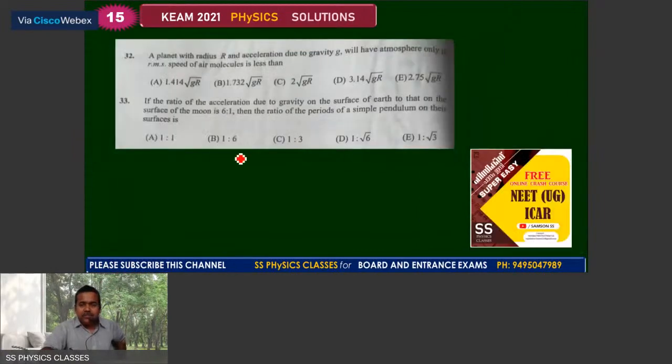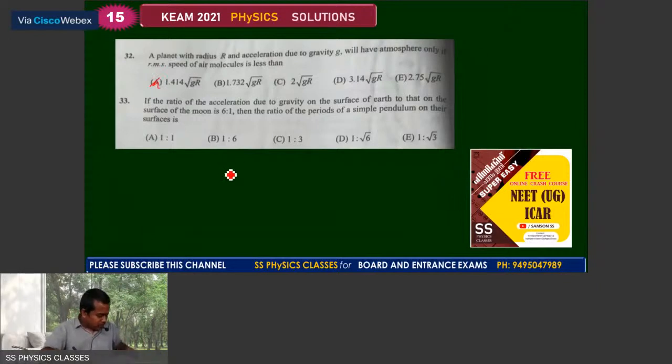Number 32. A planet with radius r and acceleration due to gravity small g will have atmosphere only if the RMS speed of air molecule is less than, it must be less than the escape velocity root 2 capital G m by r, and we can get the answer as 1.41 root gr.